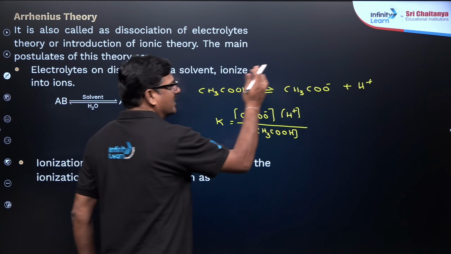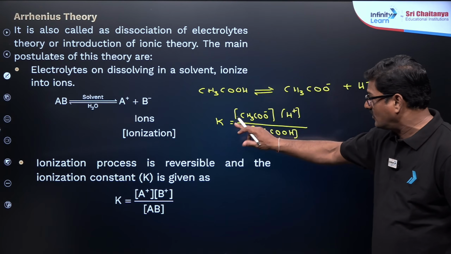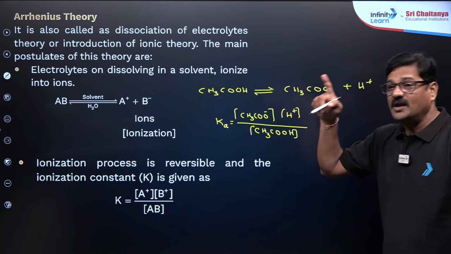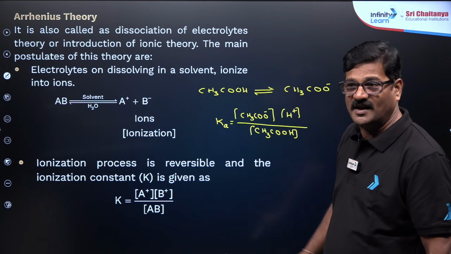And as this is an ionization process for an acid and this is the ionization constant of an acid, you can say it is Ka. Ka stands for ionization constant of an acid or dissociation constant of an acid.